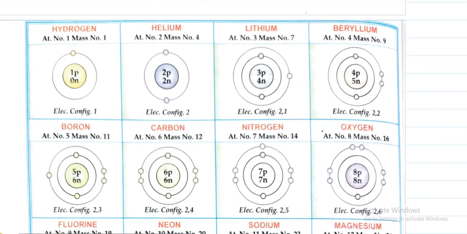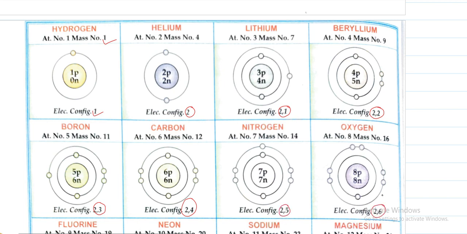Clear? So now we'll see the electronic configuration of various atoms. Atomic number 1, hydrogen, configuration is 1. Next atomic number 2, electronic configuration is 2. Atomic number 3, lithium, configuration is 2, 1. Beryllium 2, 2. Boron 2, 3. Carbon 2, 4.